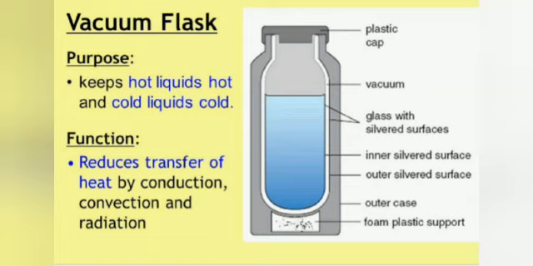Working of thermos flask. The vacuum between the glass walls of the thermos flask considerably reduces the flow of heat by conduction and convection. This is because both conduction and convection need a material medium for the transfer of heat. While the silvered surface reflects the heat back, thus reducing the heat exchange due to radiation. Due to this reason, liquid in the thermos flask stays hot or cold for a longer period of time.